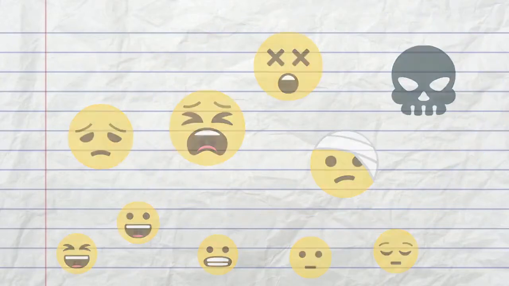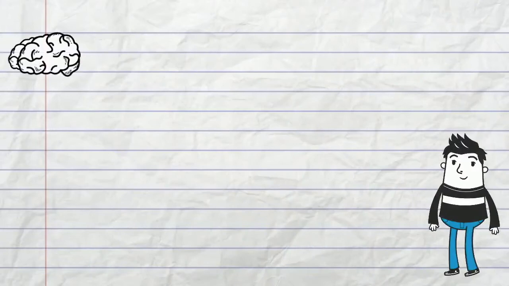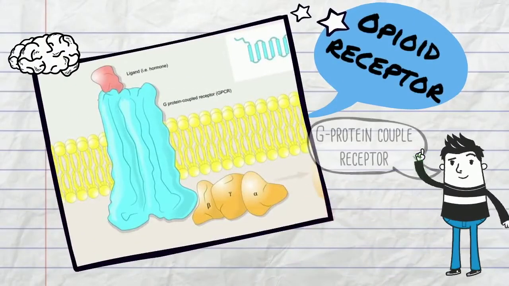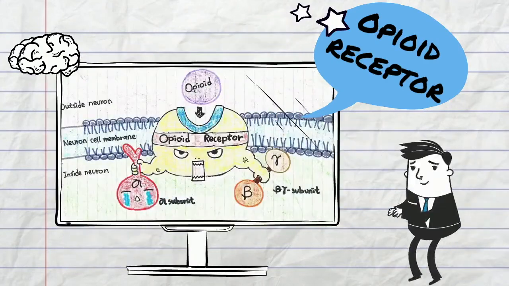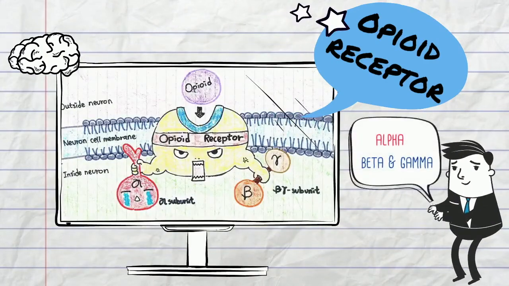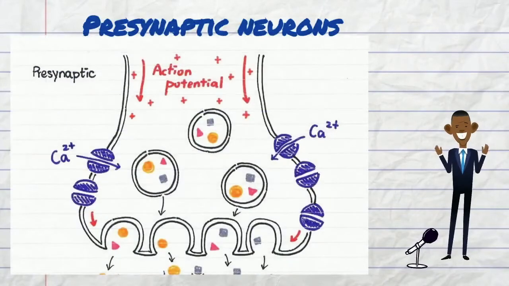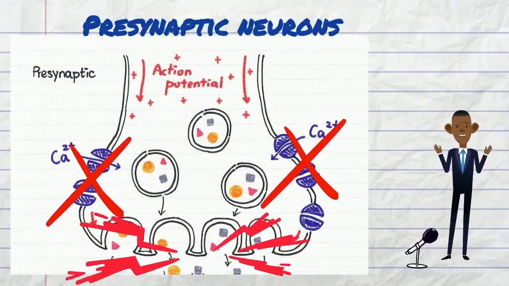Oxycodone mimics the effect of endogenous opioids. All these molecules target opioid receptors, especially mu-type receptors. Opioid receptor is a member of G-protein coupled receptor, meaning that a G-protein is attached to it. When an oxycodone binds to the receptor, it activates the G-protein and separates into two subunits, alpha subunit and beta-gamma subunit. In presynaptic neuron, the G-protein interacts with voltage-gated calcium channel and prevents them from opening. No calcium ions can flow in, therefore no neurotransmitter can be released.